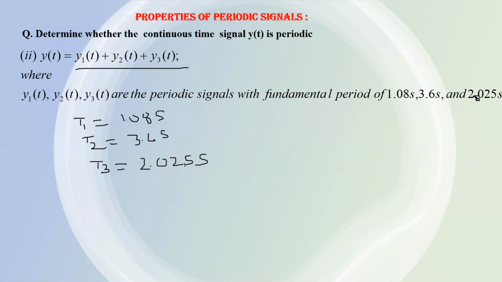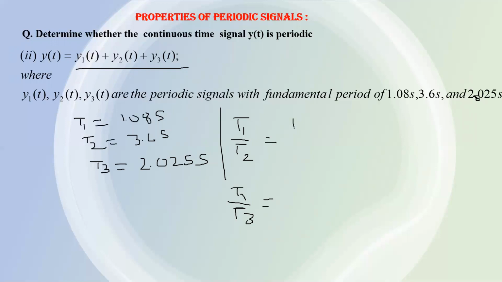Now you have to check whether the sum is periodic or not. How will you check? You just have to determine the ratios. Which ratios? T1 by T2 and T1 by T3. You have to determine these two ratios to check whether it is periodic or not. And what is T1 by T2?